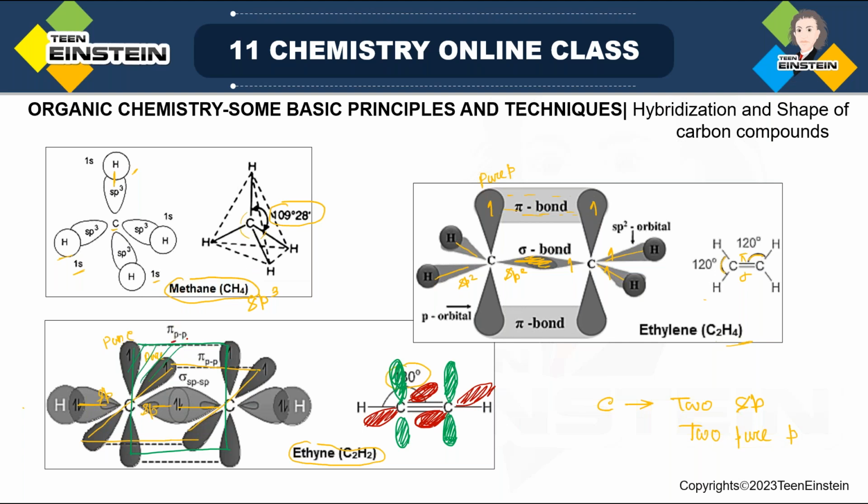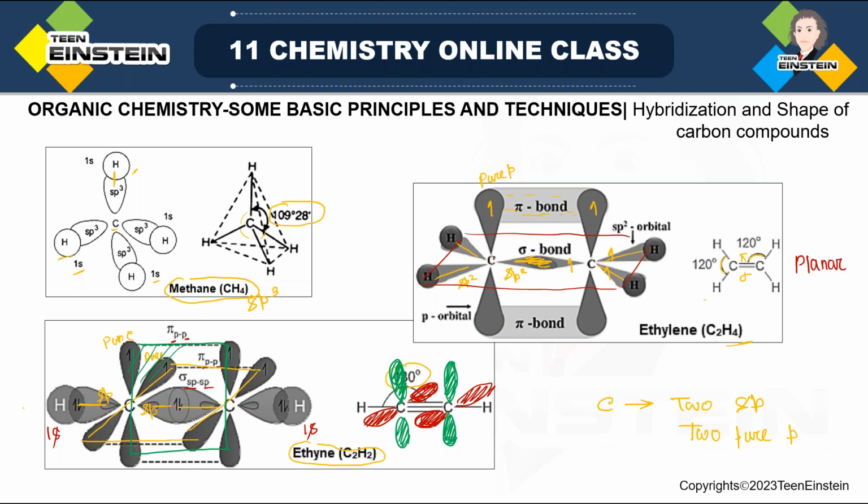So pi is formed between two pure p and sigma is formed between sp of one carbon, sp of another carbon. And here hydrogen is using its 1s orbital. So this is the hybridization and shape of carbon compounds. This is planar because if you join all these atoms, you will get a planar structure.